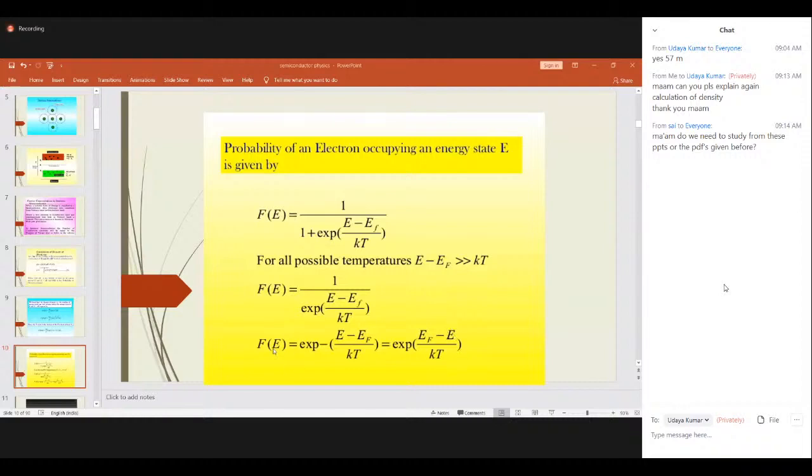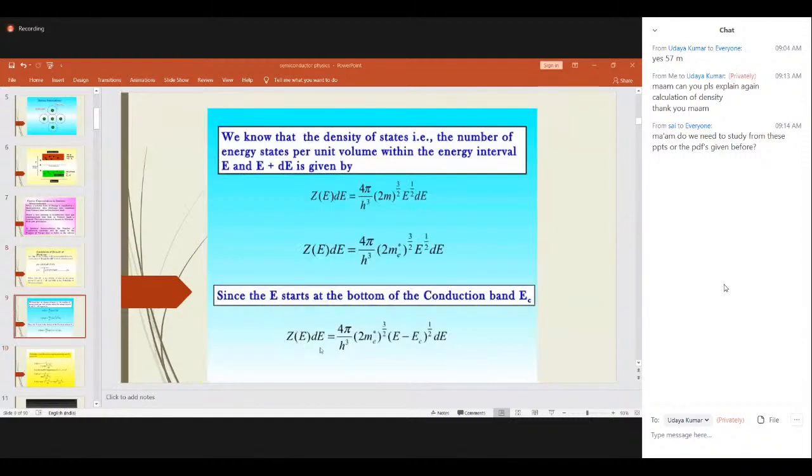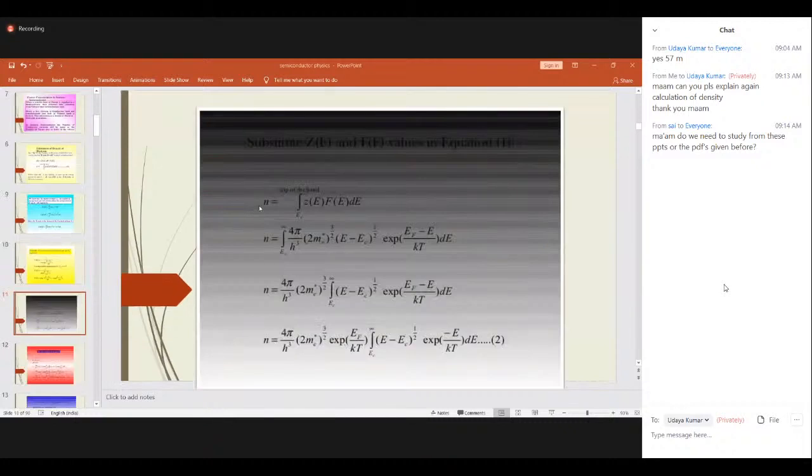Now substitute this F of E value and this Z of E value in equation 1. That is, n is equal to the integral from EC to the top of the band of Z of E F of E dE. Substitute these two values, okay? And a simple integration is there. Just manipulating this, taking some constants outside of the integration, we now get (E minus EC) to the power of half and exponential of minus E by KT, etc.